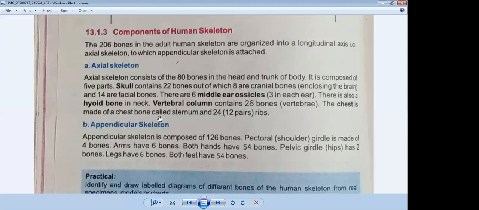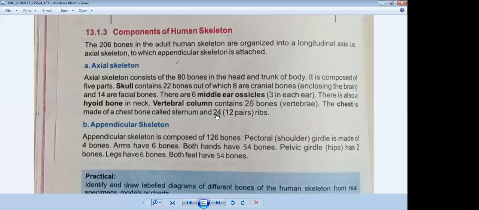And the chest is made of the chest bone, which is called the sternum, and 24 ribs, meaning 12 pairs of ribs. This is also confusing. This question is also asked as an MCQ in board exams. Sometimes they write: how many bones are present in your chest? They give you the options 24, 12, 26. What will be your answer?